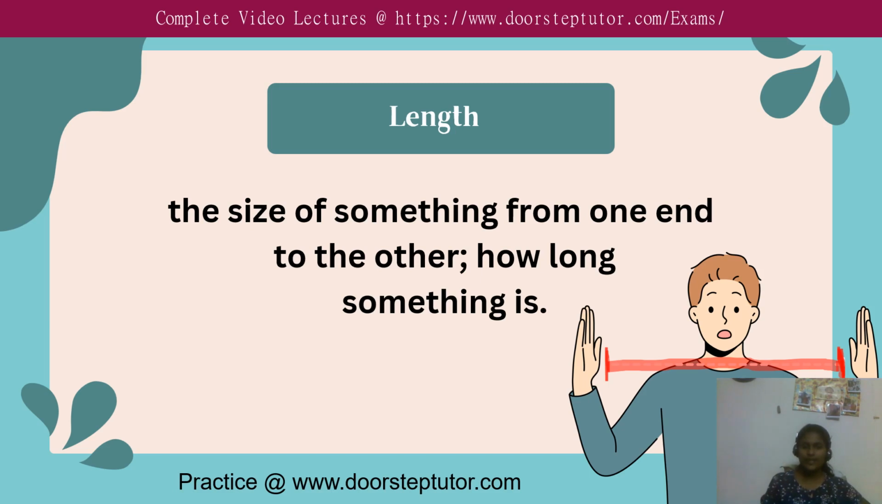For example, let us take a paper. Okay, this is a paper. And with the help of a ruler, you can measure how much length the paper is. You have to measure it from this end to this end, that is from one end to another. Here you can see the size of something from one end to the other end, how long something is. All those are called length.